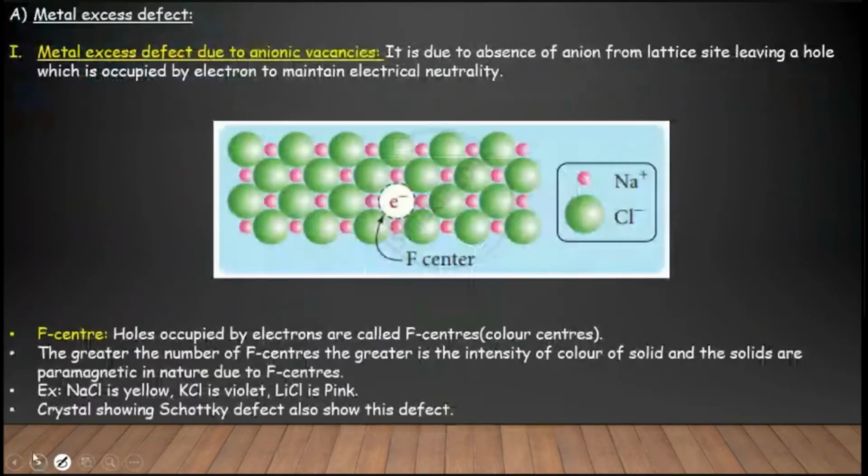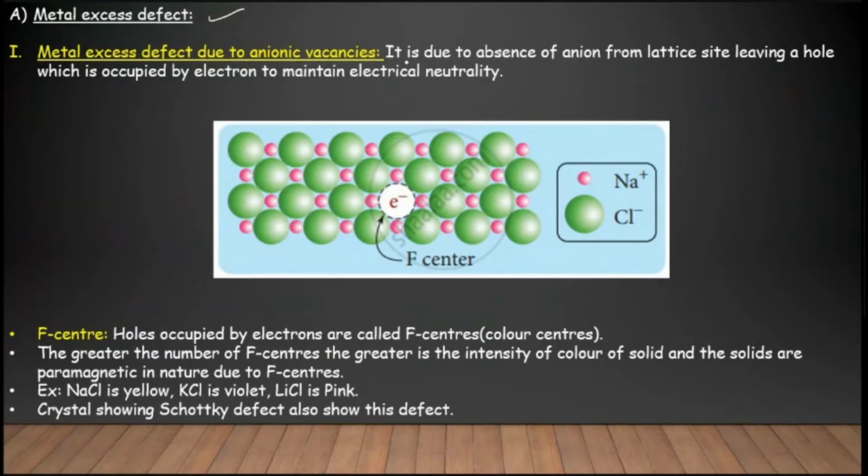So coming to metal excess defect. In case of metal excess defect, there is one reason, that is metal excess defect due to anionic vacancies. When you take a sodium chloride crystal and heat it in the presence of sodium vapors, some of the sites of the chlorine are replaced by unpaired electrons.